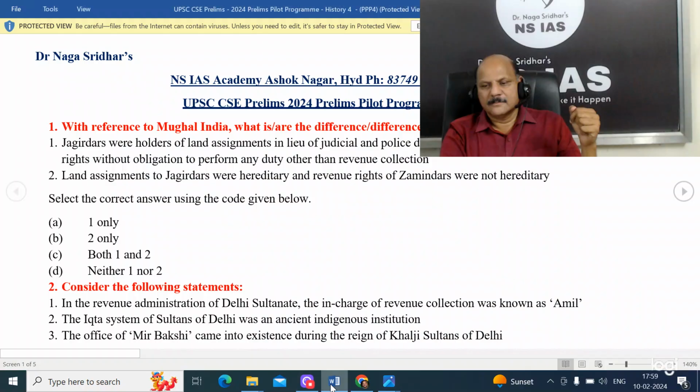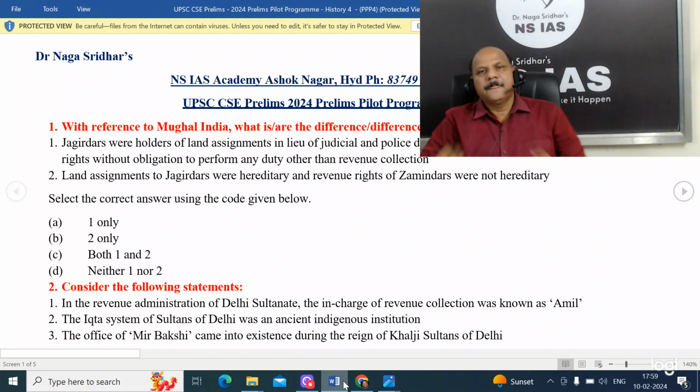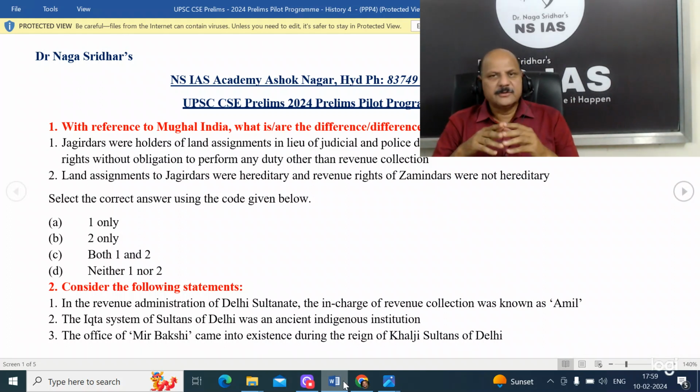Yeah, so let me see this question. This is on Mughals. With reference to Mughal India, what is the difference between Jagirdar and Jamindar? First point, Jagirdars were holders of land assignments in lieu of official and police duties, whereas Jamindars were holders of revenue rights without obligation to perform any duty other than the revenue collection. Land assignments to Jagirdars were hereditary and revenue rights of Jamindars were not hereditary.